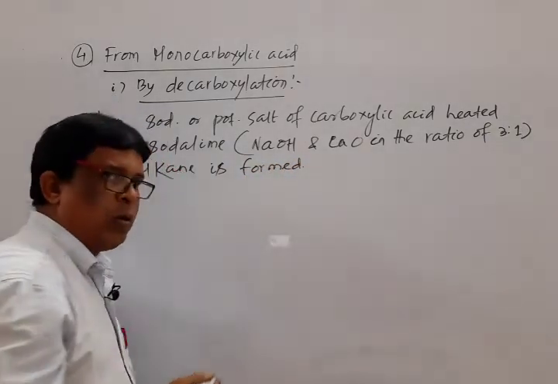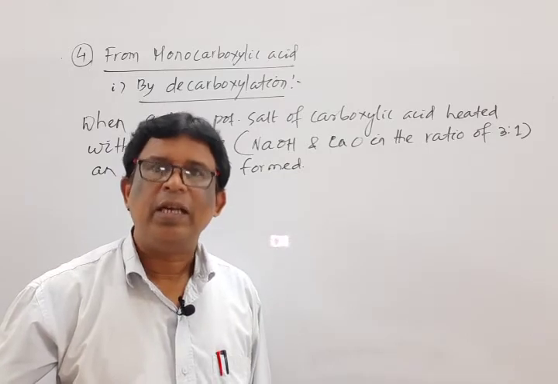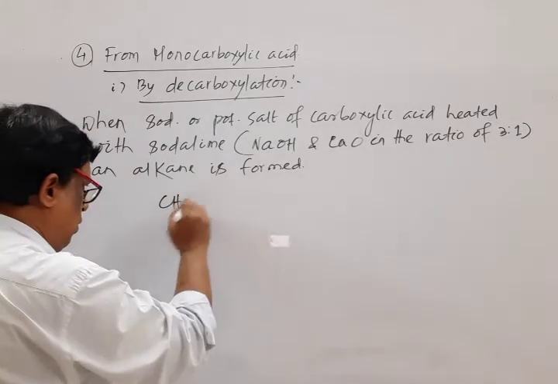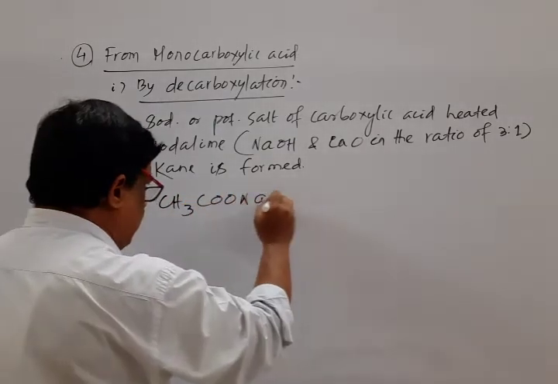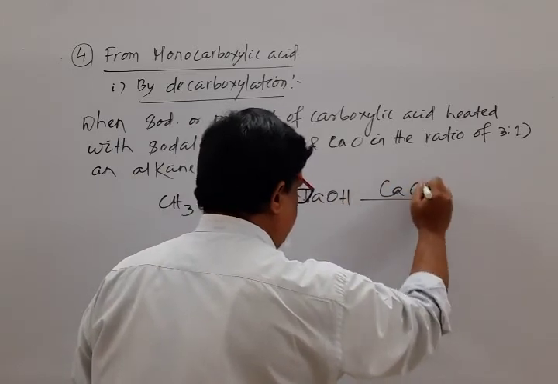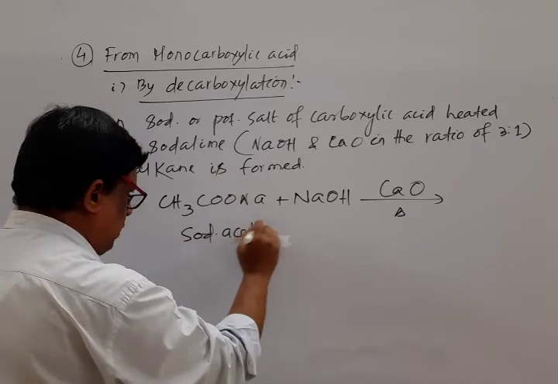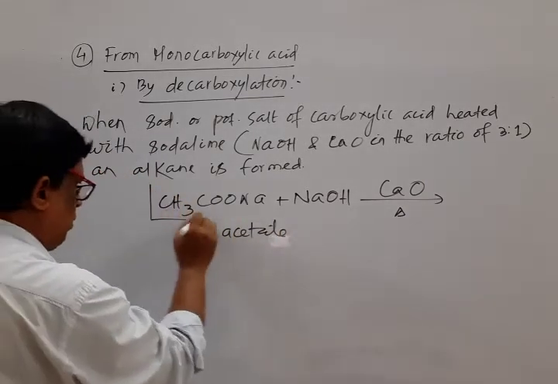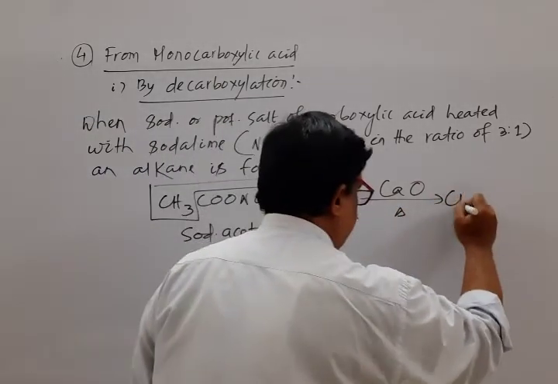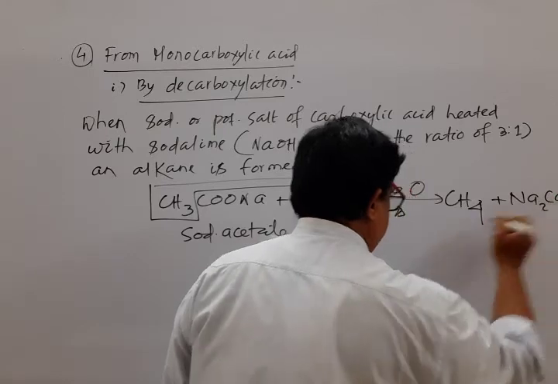Okay. Suitable example, we select the sodium salt of carboxylic acid, that is sodium acetate. Mark that. For example, when sodium acetate is heated with soda lime, what happened? It results in the formation of methane, CH4, plus Na2CO3.